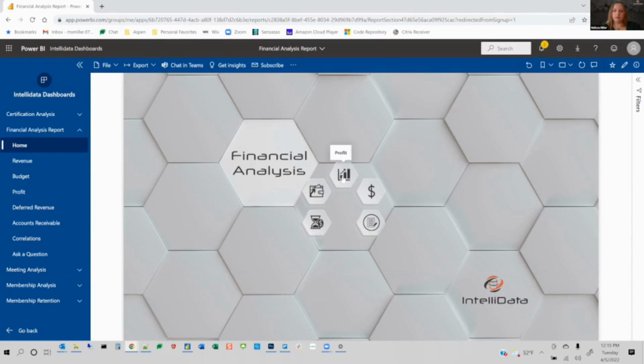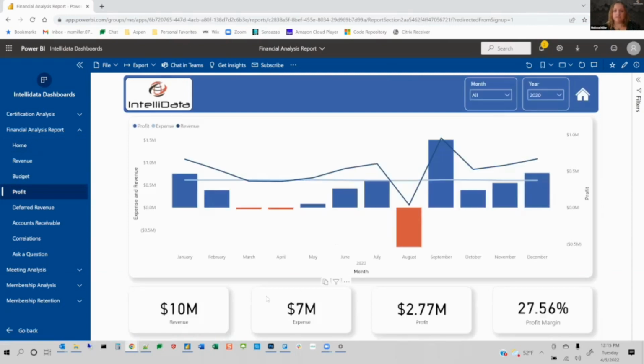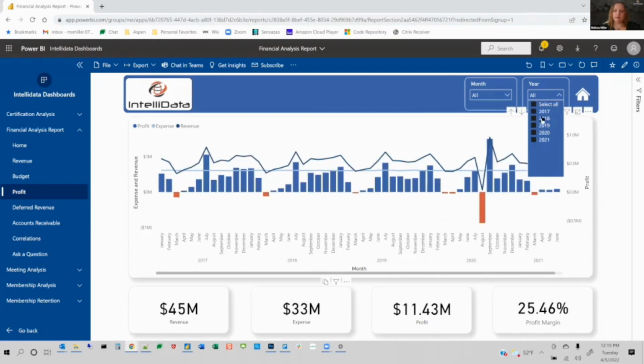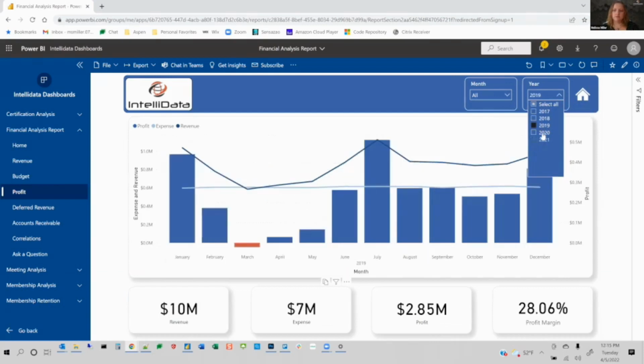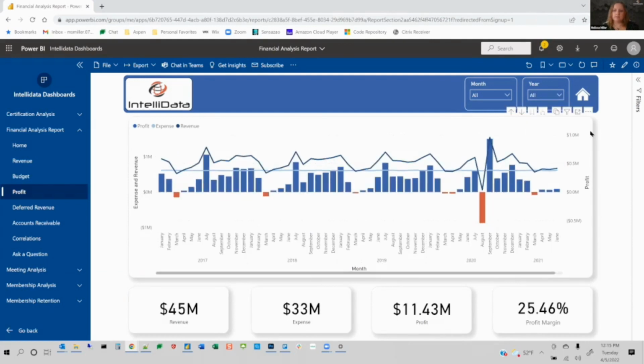So the most fundamental anecdote in this story of finances is obviously profit. I'm going to click this button here to go to our profit screen. As you can see, this allows people to see their profit over a time period. I can drill in and out and view just one year. I can control click and view multiple years. In this case, I think it's a great thing to be able to see over a longer period of time, because what you'll see as you look at this is that every year APA loses money in March.